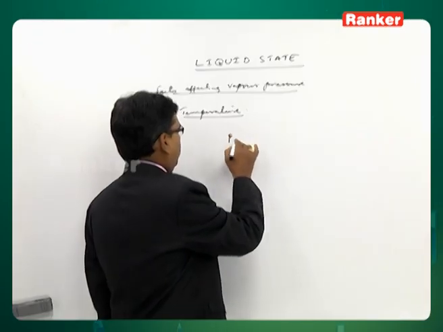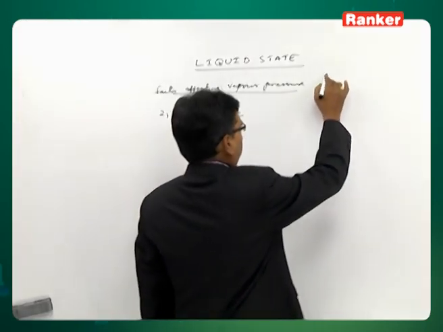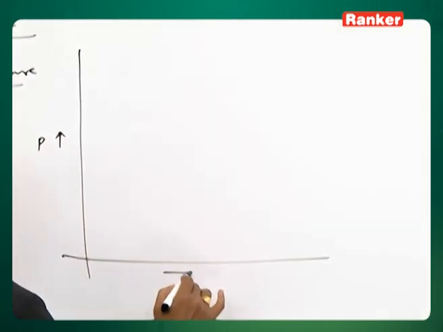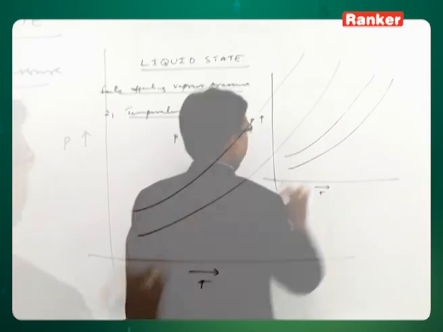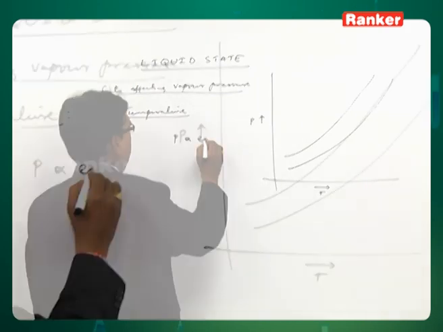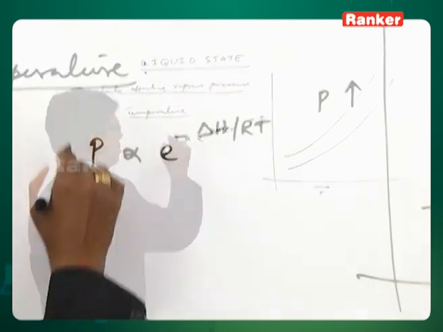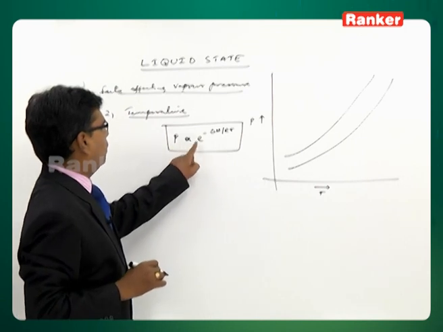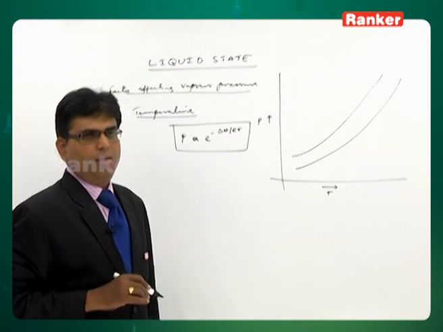The vapor pressure of a liquid is given when a graph of pressure against temperature is seen. Vapor pressure variation is like this for different liquids, as we have already discussed. So, P is proportional to e power minus delta H by RT. The vapor pressure of a liquid is directly proportional to e power minus delta H by RT, that is the relation.